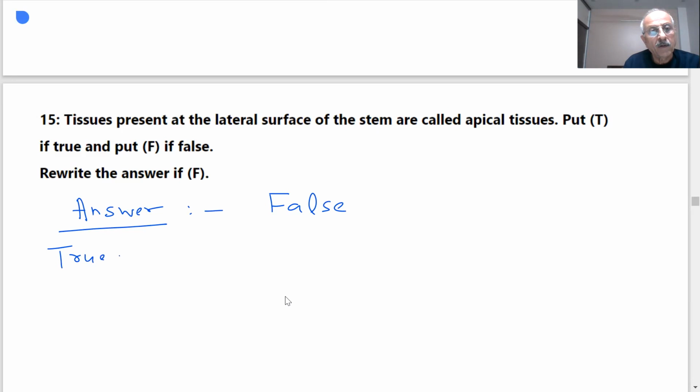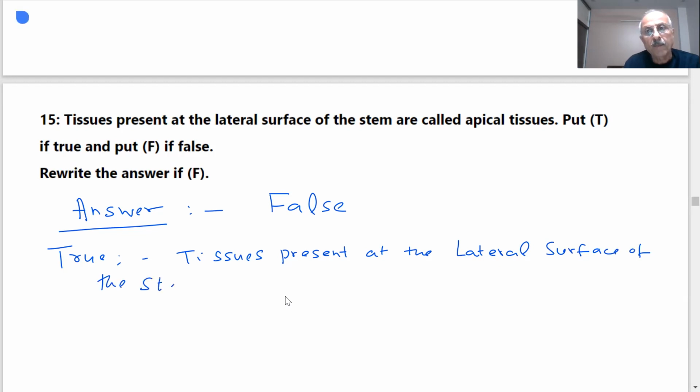Sir, the tissues which are present at the lateral surface of stems are called lateral tissues. Okay.